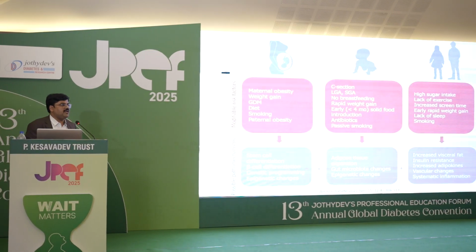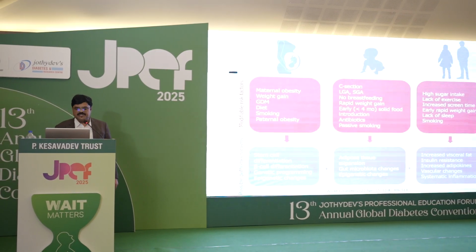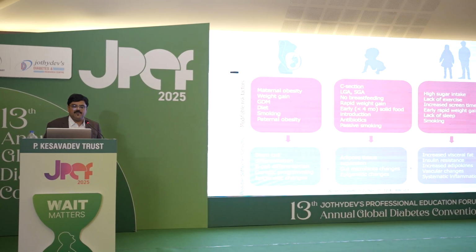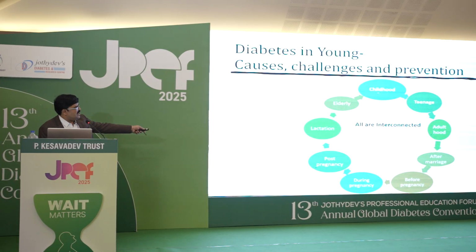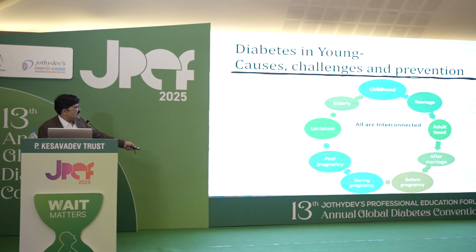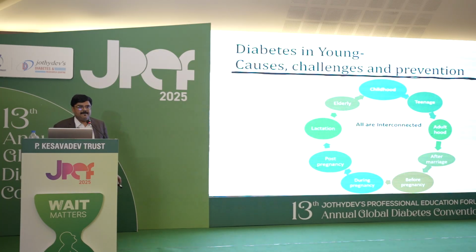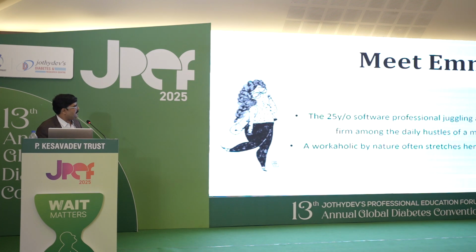I'm sure all of you agree; even in Kerala you are seeing this type of change in day-to-day practice. So what are the challenges? Causes, challenges and prevention across childhood, teenage, adulthood, after marriage, before pregnancy, during pregnancy, post-pregnancy, lactation, and the elderly. You can see the life cycle of a person. All are interconnected here. Just to take an example of this lady, see how things are changing nowadays in our country as well as across the globe.